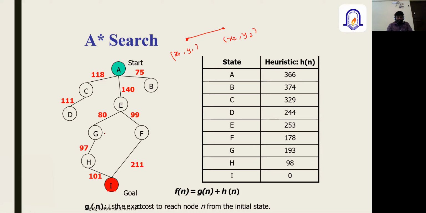If you wanted to find the distance between these two values, this is the straight line